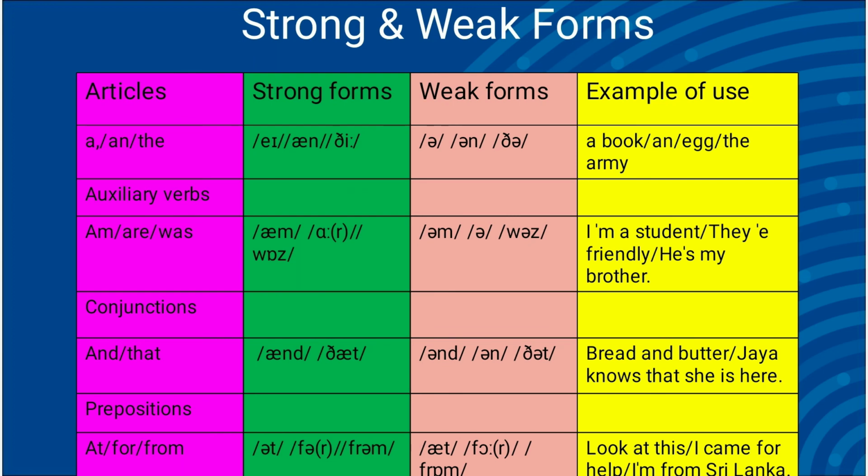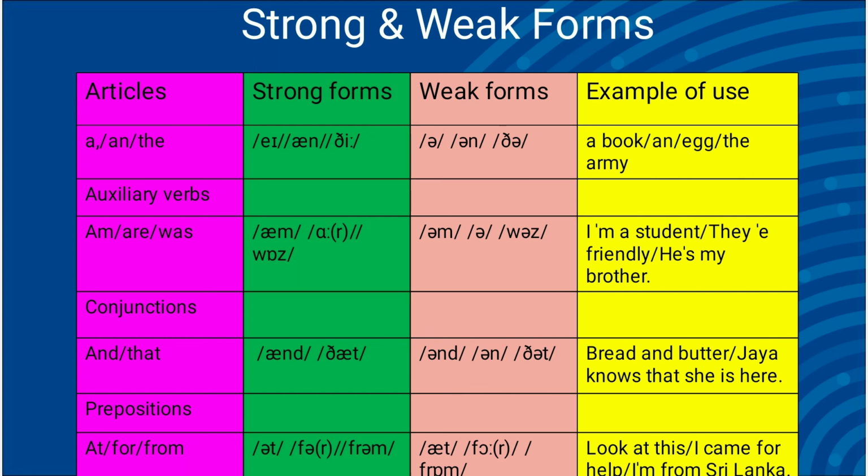Strong and weak forms are given special importance in connected speech. The unstressed words between the stressed ones are spoken rapidly in informal speech at a natural pace.